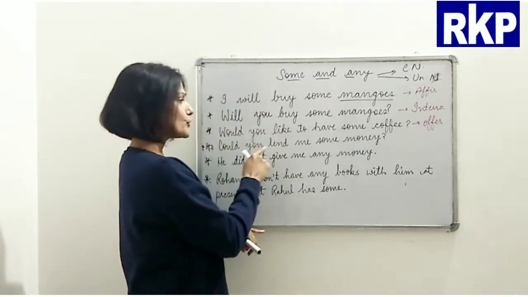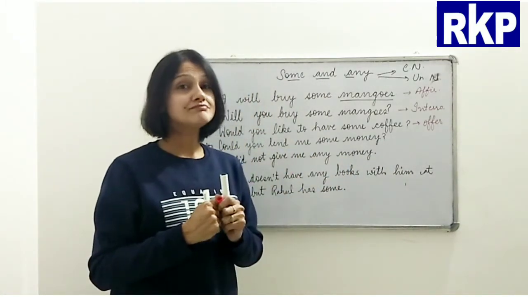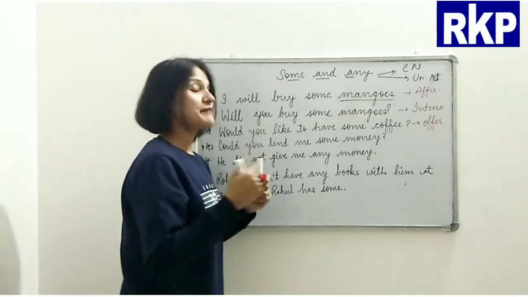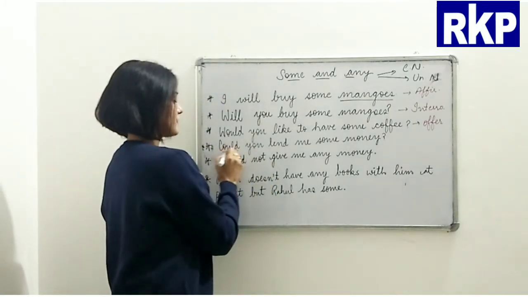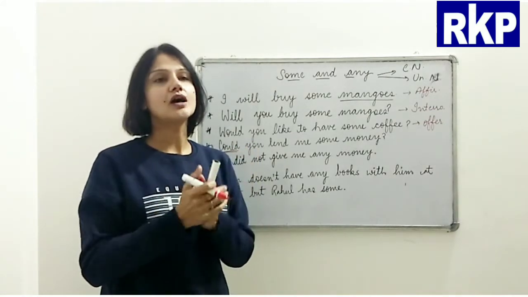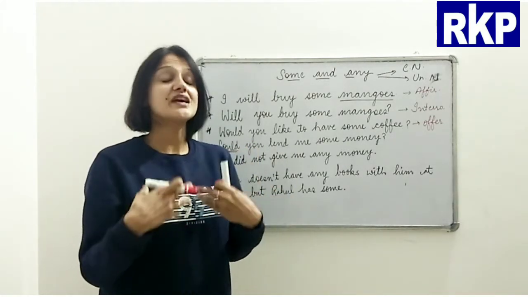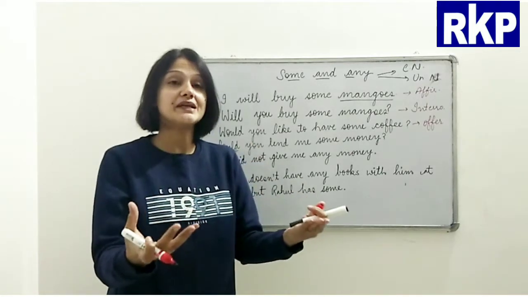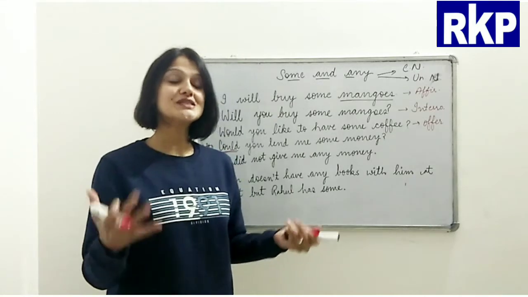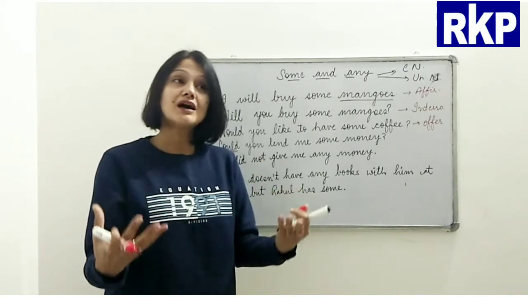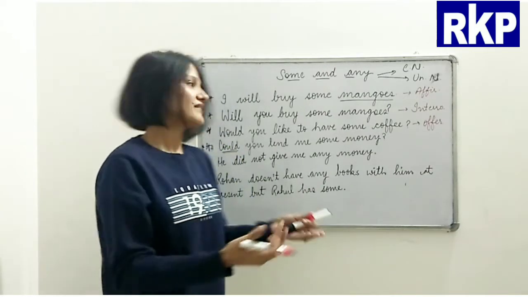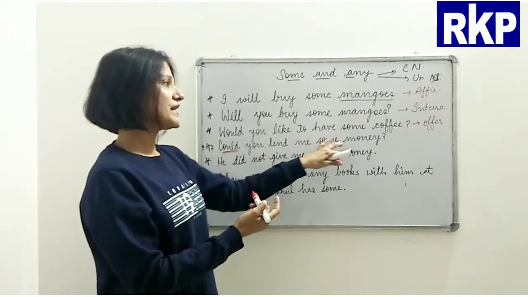Could you lend me some money? If you remember this thing, beta, we always use could whenever we have a request in the sentence. We are asking somebody politely about something, so we should always use could. That is a polite way of asking something, right? So if you see here, could you lend me some money?